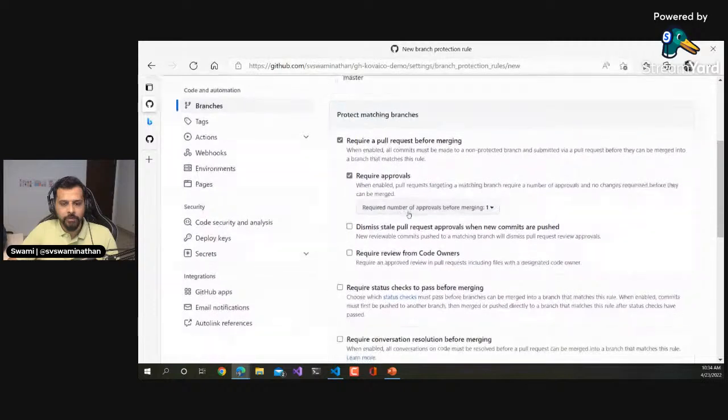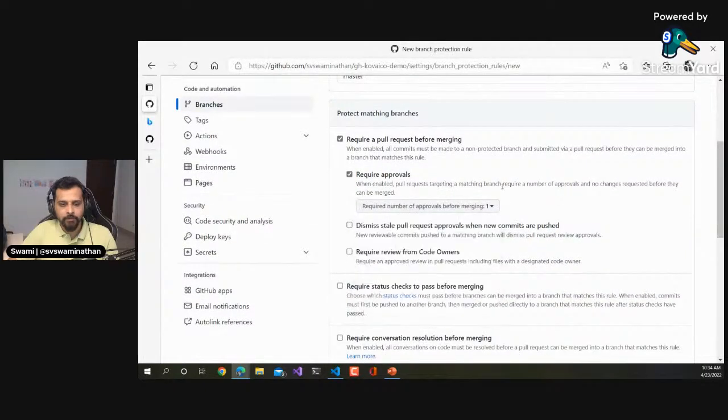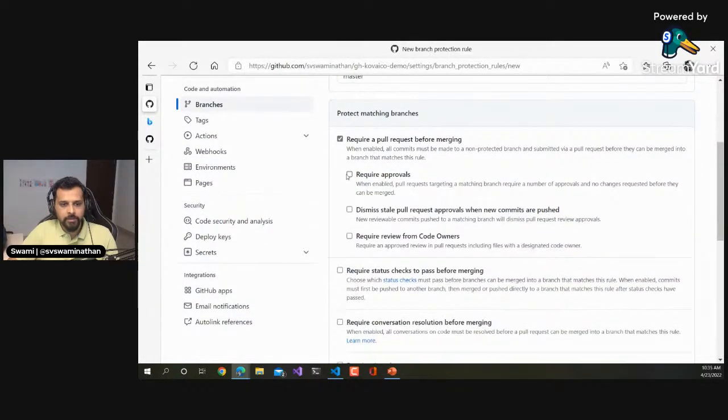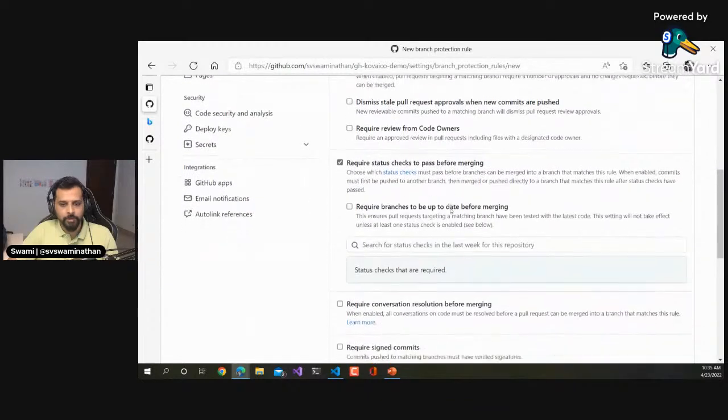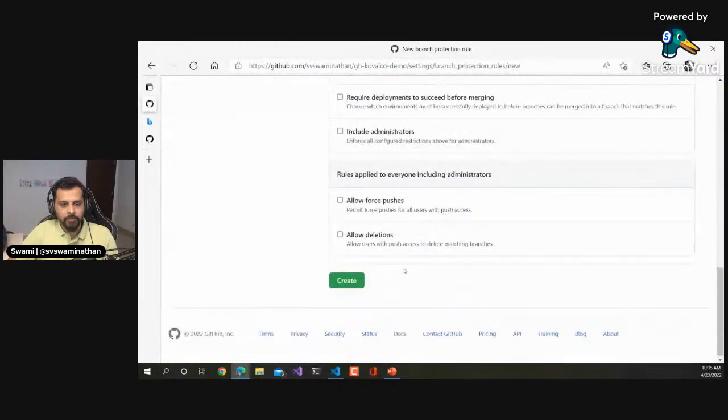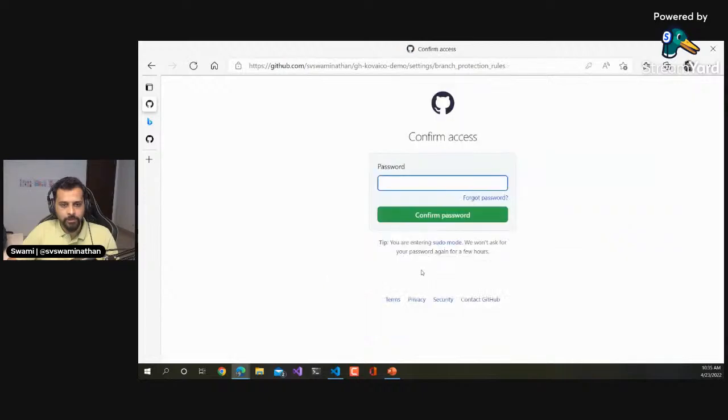Right? And it requires approvals. In this case, since I'm the only one, I don't think I can put this. Yeah, I'll just say, yeah, so request status checks to pass before merging. I can put that check, and I will just create this branch rule.